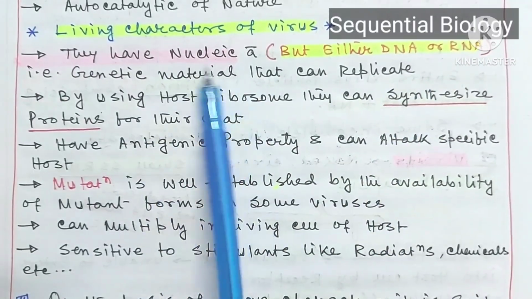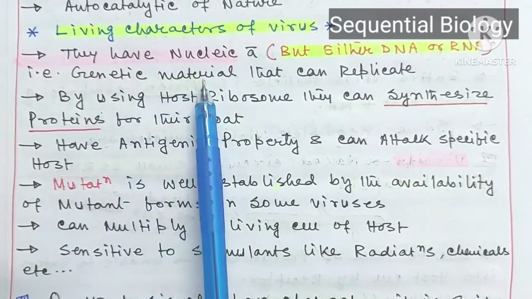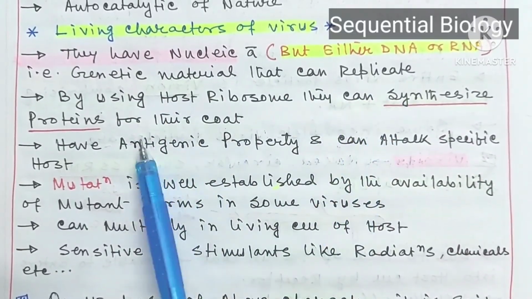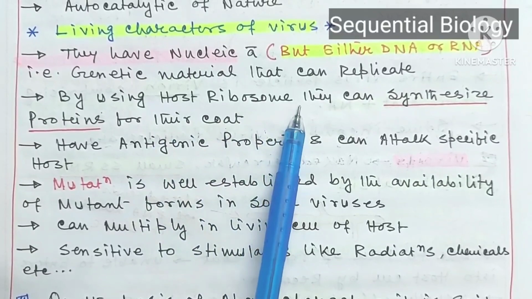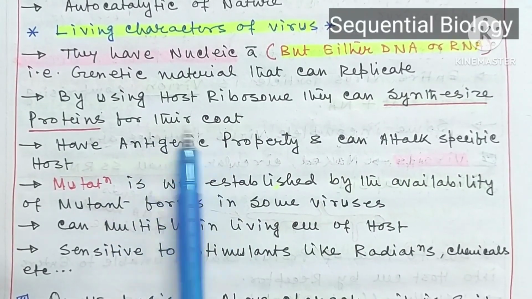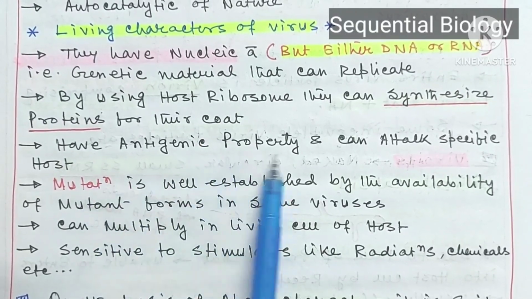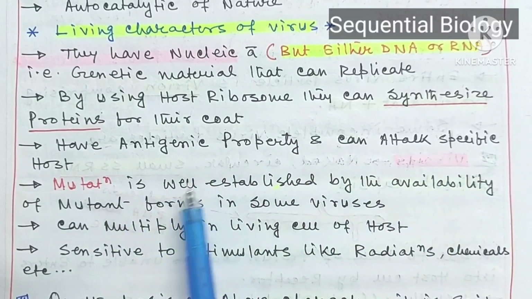Since they have nucleic acid, they have genetic material, and with the help of this genetic material they can replicate. By using host ribosomes they can synthesize proteins for their coat, and their protein coat is made up of many proteins. They have antigenic property and can attack a specific host.